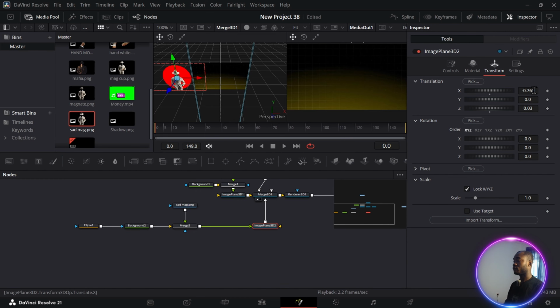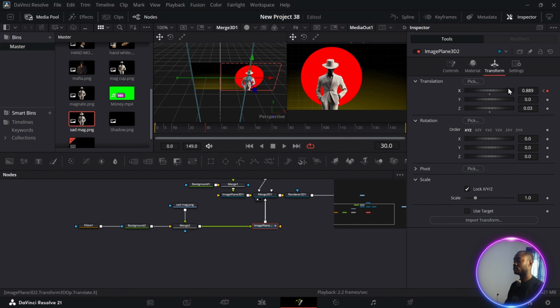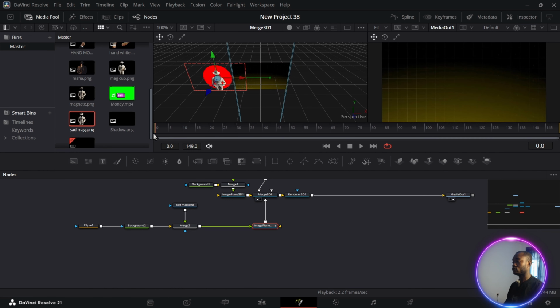So now set a keyframe, then take our player to frame 30 where we want it to come out, and drag it towards the right like this. Complete. It's going to come out like this.